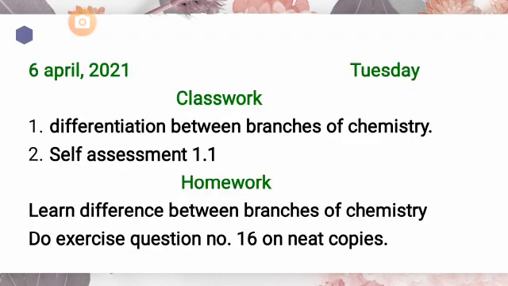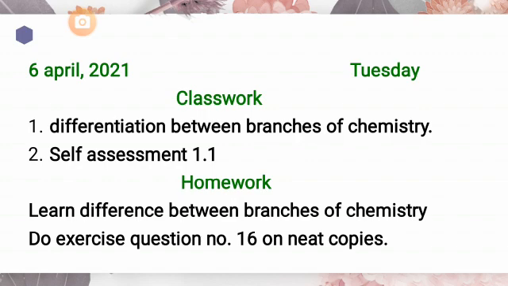Students, up till here we have discussed the difference between different branches of chemistry and self-assessment 1.1. Today's topic was differentiation between branches of chemistry and self-assessment 1.1. So students, your homework is you have to learn this difference by heart. There is no confusion. If you have learned the definition, then it is very clear. You only give example. For the physical chemistry, you have to write that definition with the help of example.